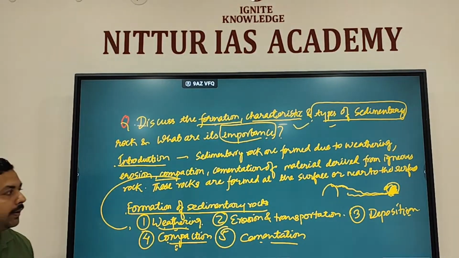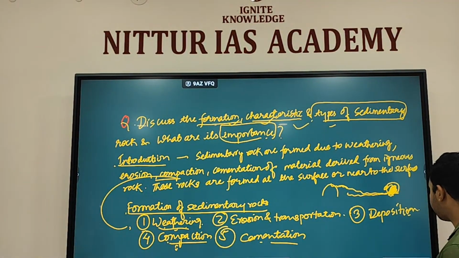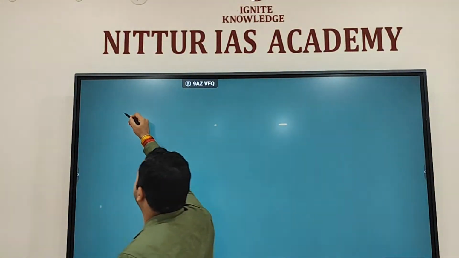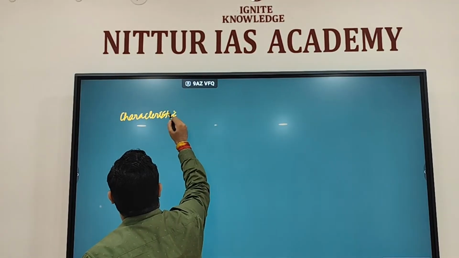Fine. Then after formation, what is being asked? Characteristics. So the next part that you have to explain is the characteristics of sedimentary rocks.